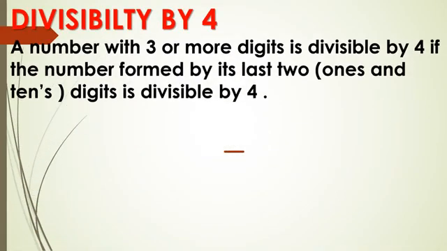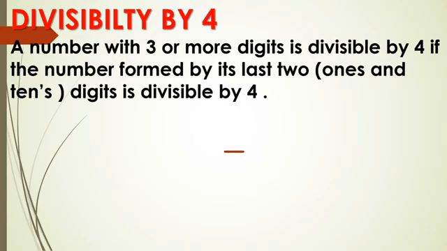Next is divisibility by 4. A number with 3 or more digits is divisible by 4 if the number formed by its last 2 digits is divisible by 4. I am repeating.